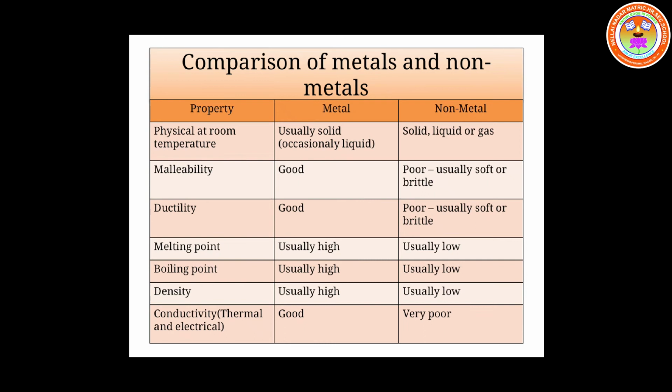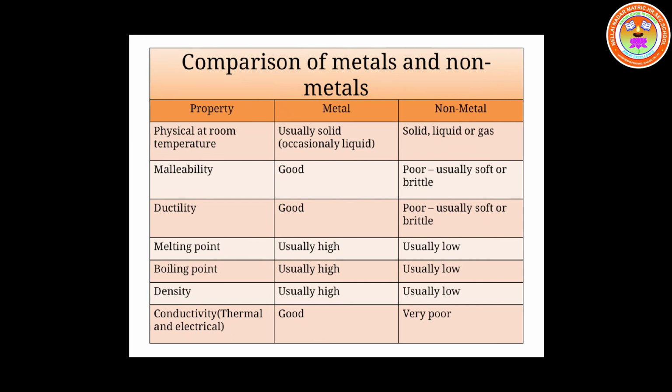Why? Because the constituents, atoms or molecules or ions in non-metals are very loosely packed. They are present in a random manner. They can move from one place to the other easily. So children, non-metals have got low density.